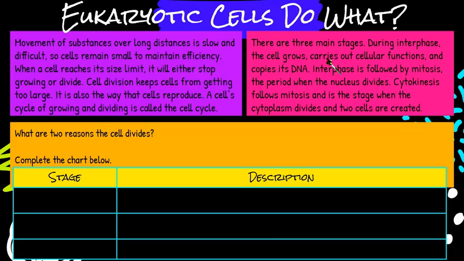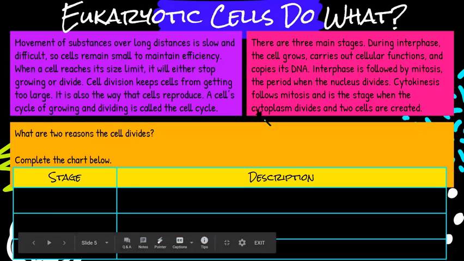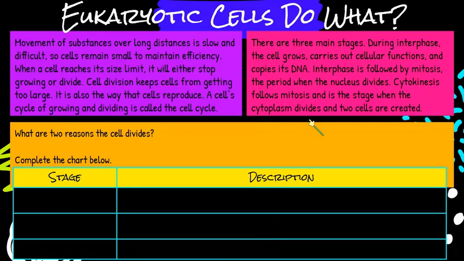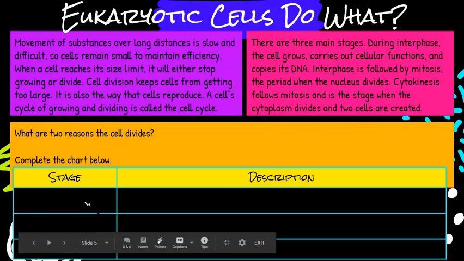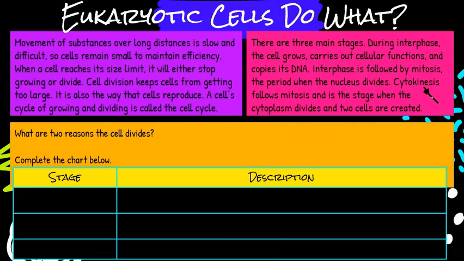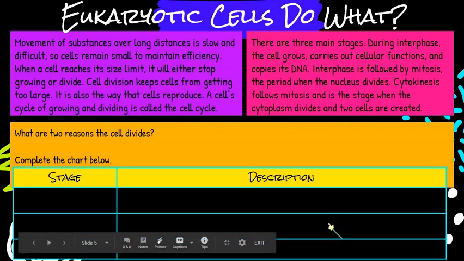So here's the first stage, interphase. Here's the second one, mitosis, and that's when the nucleus divides. And then here's the last one, cytokinesis. This follows mitosis and is the stage when the cytoplasm divides and then two cells are created. Okay, so those are your three stages: interphase, mitosis, cytokinesis. And it tells you a description of each one that you're going to type in here, in your own words.